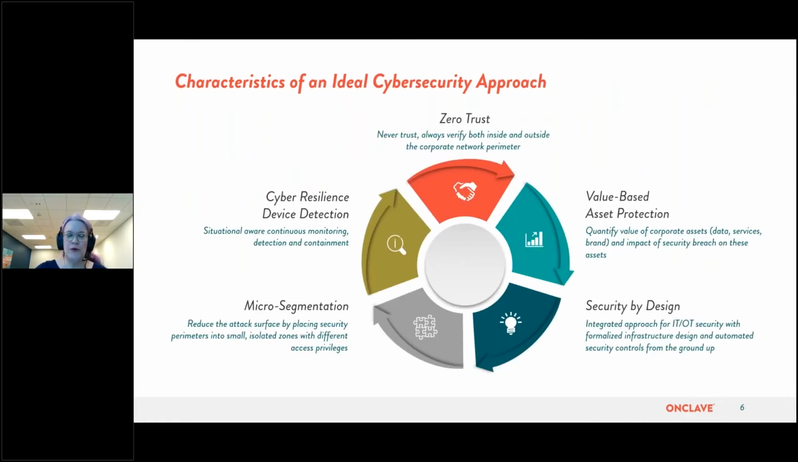Next is what we would consider characteristics of an ideal cybersecurity approach. Zero trust: never trust, always verify, both inside and outside the corporate network perimeter. Value-based asset protection, trying to determine or quantify the value of corporate assets, whether it's data, services, or brands, and the impact of a security breach on these assets.